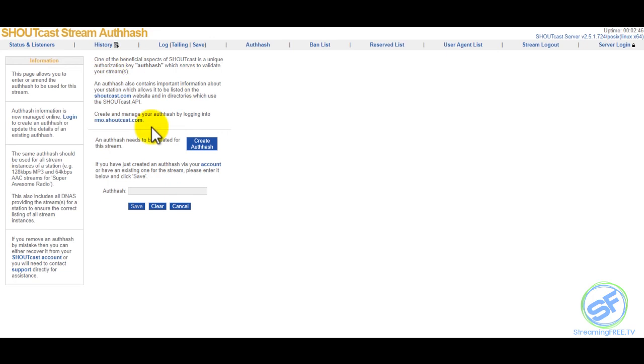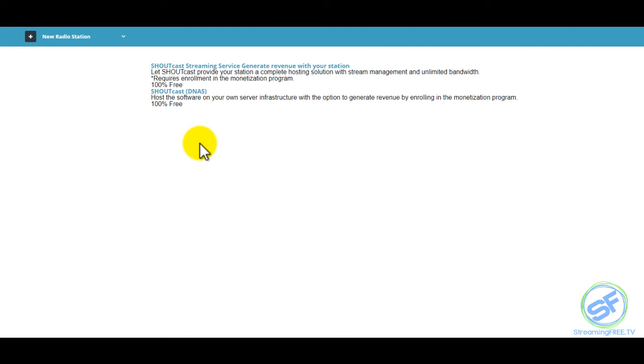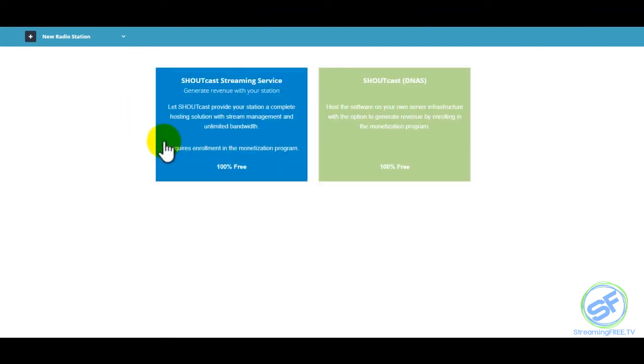It's going to ask you some questions and check if you have an auth hash. If you don't have something here, it's a good chance your station is not listed with the new Shoutcast. So you want to go in and create an auth hash. I should say auth hash, not auto hash. When you click the button, it takes you to a page where you should log in. We're already logged in here, so it takes you to this page.